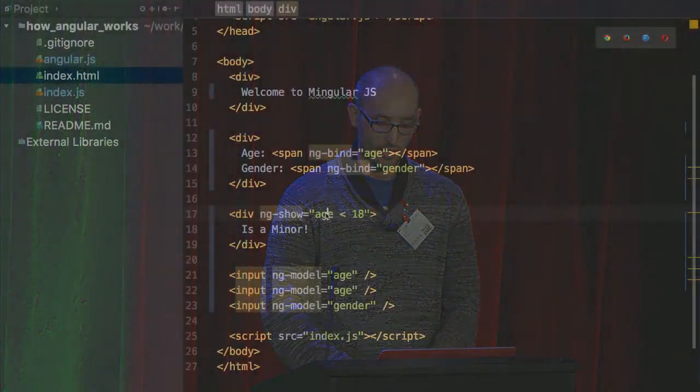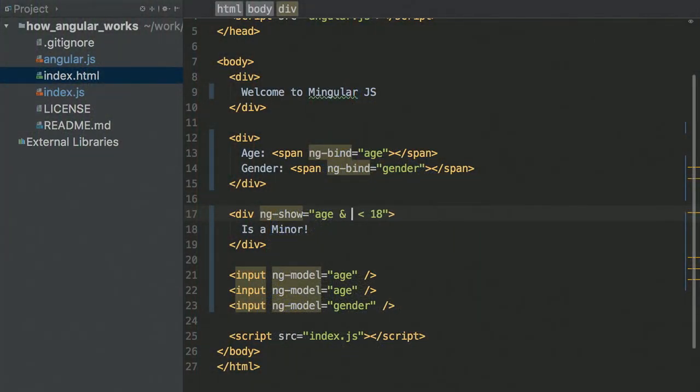I know inside there is an age, so I can say, OK, let's parse the string, find all the variables, and watch them. But the expression might get a bit complicated. It might be age with something. It might be a function like, I don't know, round age. So it would be really hard to figure out what kind of keys I have to watch.